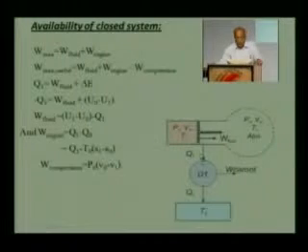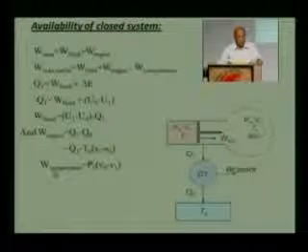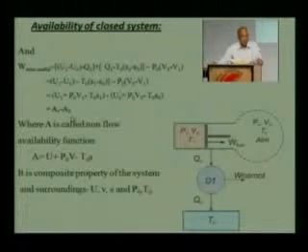Also the work done by the engine would be equal to the total energy coming in minus the total energy going out, Q1 minus Q0. Q0 is equal to T0 into S1 minus S0, that we have already derived, and work of compression here against this atmospheric pressure would be P0 into V0 minus V1, P into dV, that is the work of compression. Adding up all the three parameters, W fluid, W engine and W compression, we get the maximum useful work.